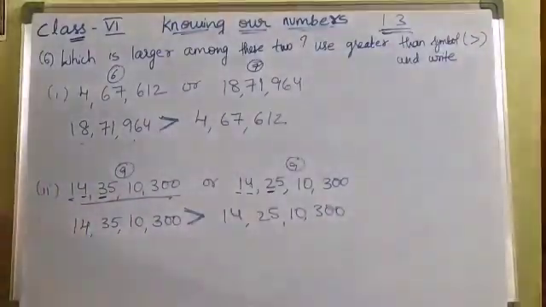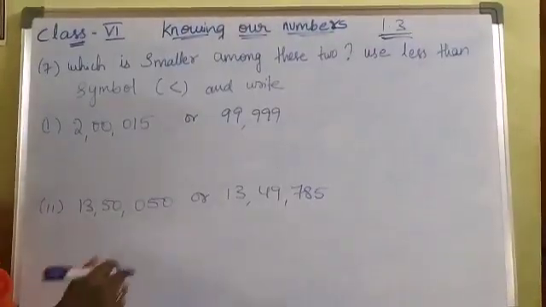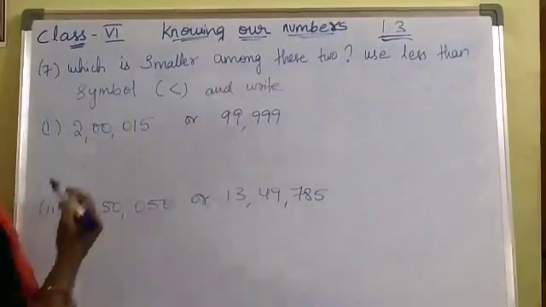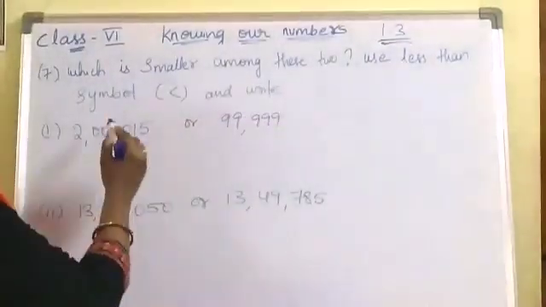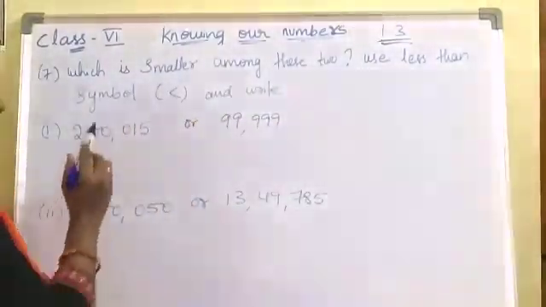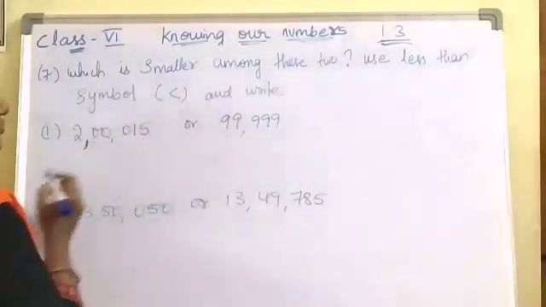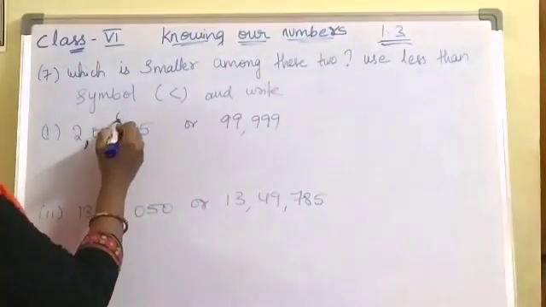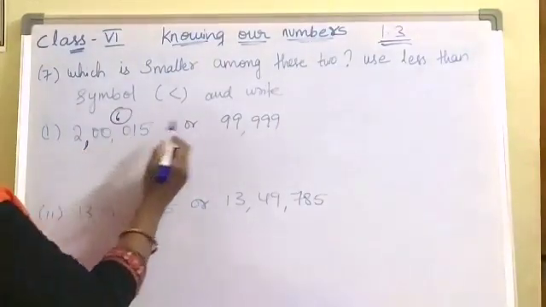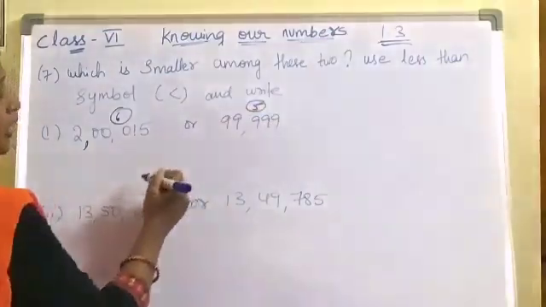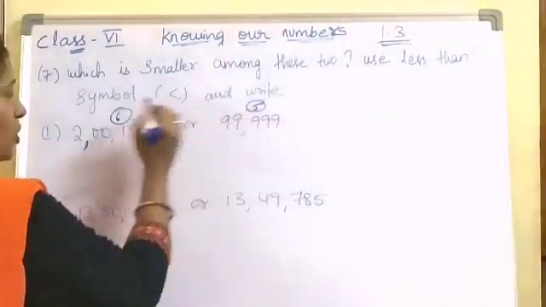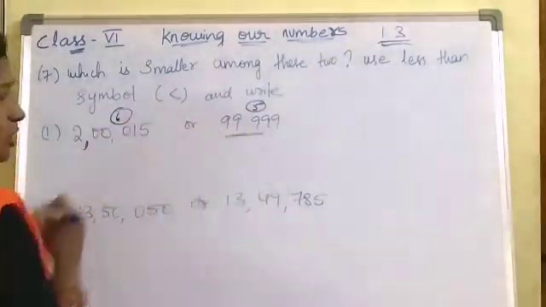Coming to next 7th question. Which is smaller among these two? Use less than symbol and write. Which is smaller among these two? Here, when you compare these two numbers, which is smaller? Here, how many digits are there? 6 digits are there. 1, 2, 3, 4, 5, 6. Coming to here, 5 digits are there. So, here 5 is smaller than 6. So, this number is smaller, isn't it?